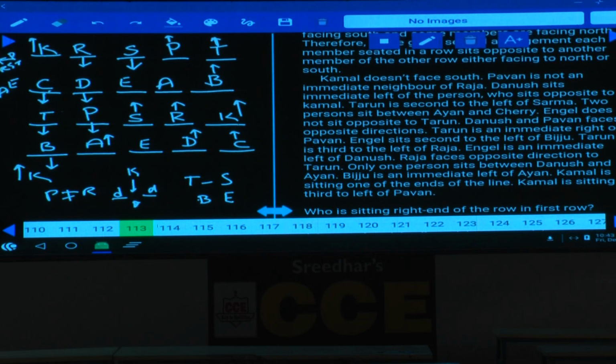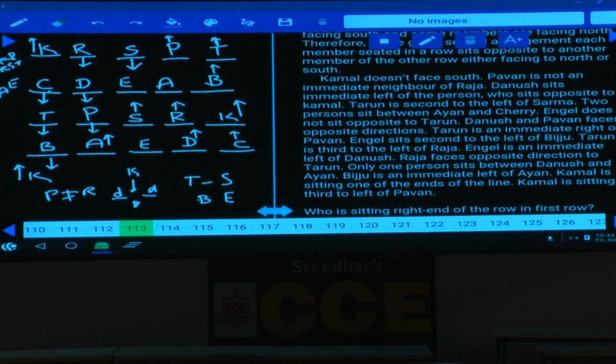A and E. Kamal does not face south. Pawan is not an immediate neighbor of R, and D sits to the immediate left of the person who sits opposite to Kamal. Tarun is seated second to the left of S. Then two persons sit between A and C, and E does not sit opposite to Tarun.